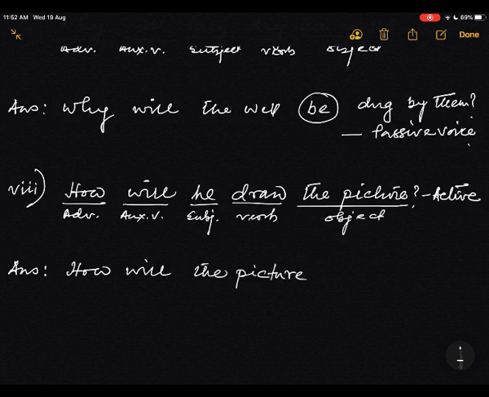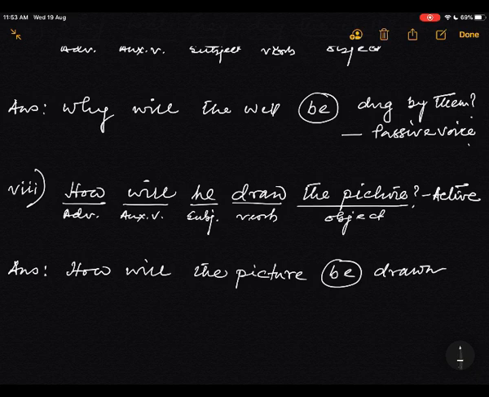How will the picture? You will get one extra thing as it is a future indefinite tense. What is that extra thing? Be. How will the picture be drawn by subject he, by him.